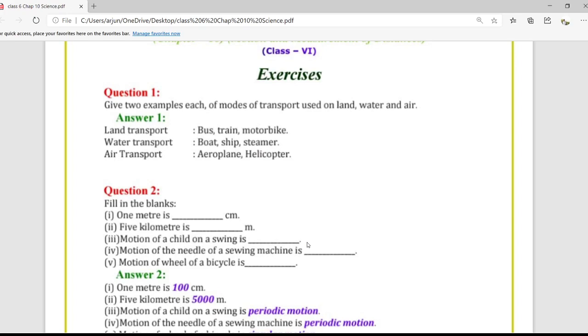Same as in water transport, we have boat, ship, steamer, and in air transport we have aeroplanes and helicopter. So these were the examples of the modes of transport used on land, water and air.